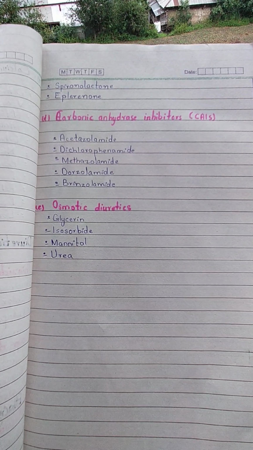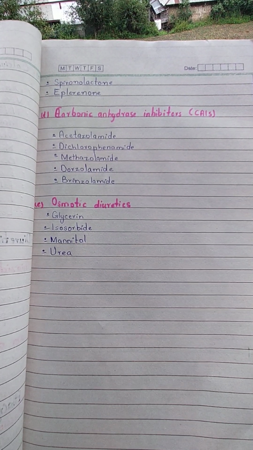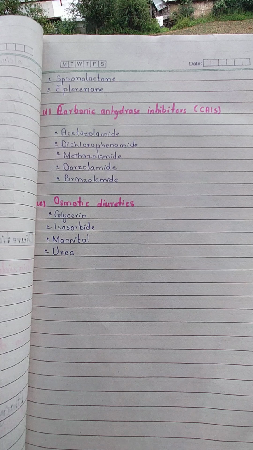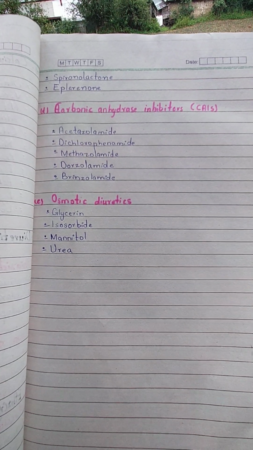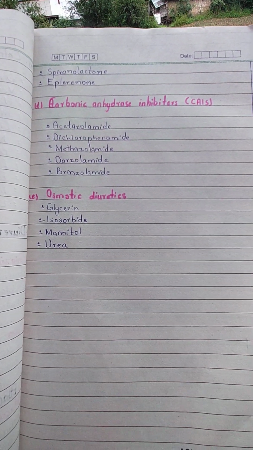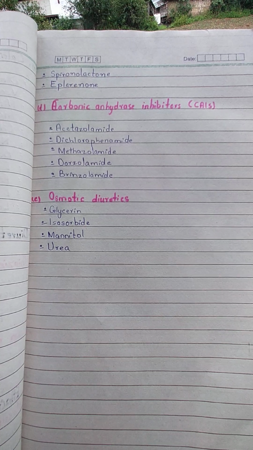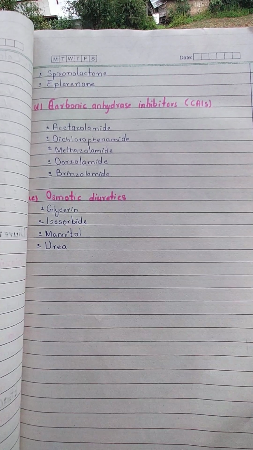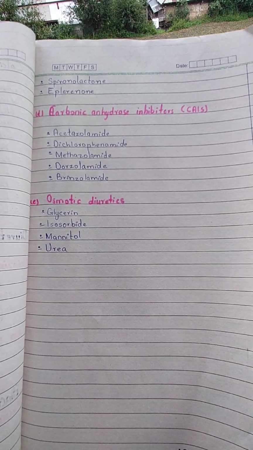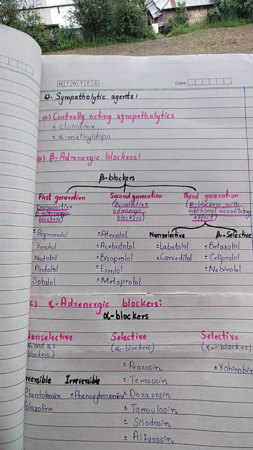Last one is osmotic diuretics. Osmotic diuretics are mannitol. Do remember with the mannitol. Glycerine, isosorbide, mannitol and urea. All these are osmotic diuretics that cause osmosis.